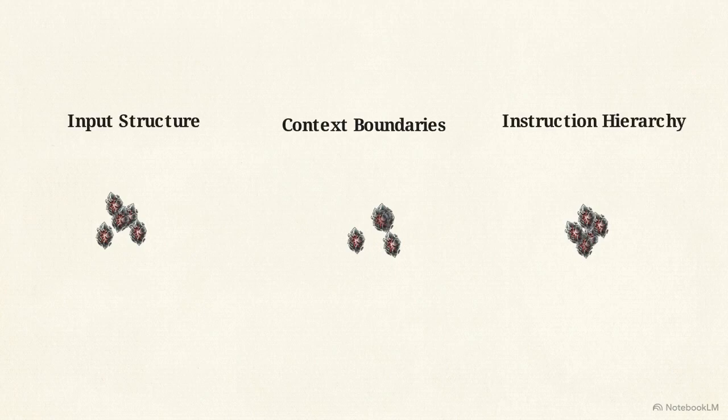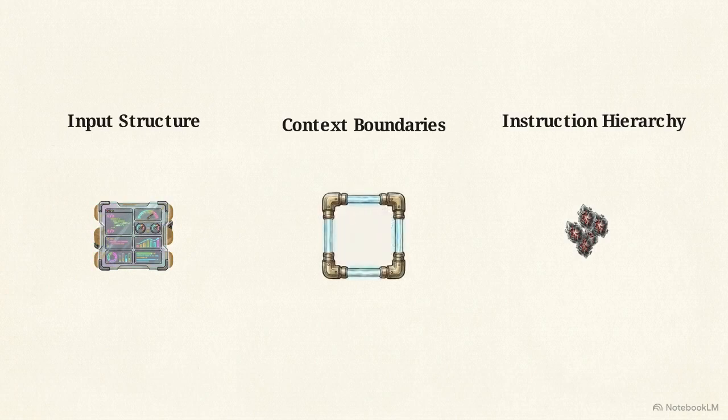To build a reliable pipeline, the chaotic text block must be dismantled and sorted into 3 distinct logical nodes: input structure, context boundaries, and instruction hierarchy. This architectural approach replaces the unpredictable nature of unstructured text with compartmentalized logic. The input structure defines the exact format for the data the model receives. This prevents the model from processing malformed variables that could lead to unexpected behavior.